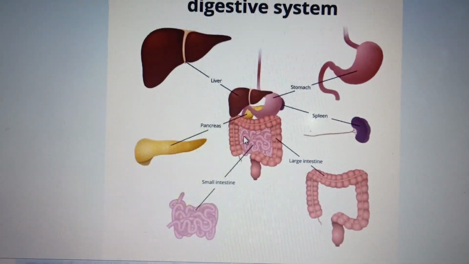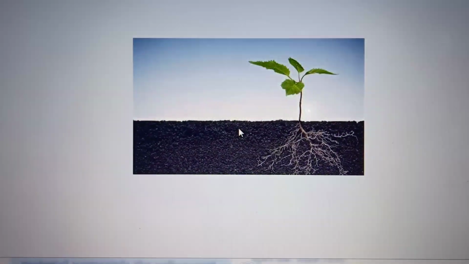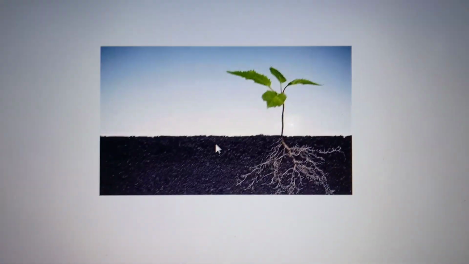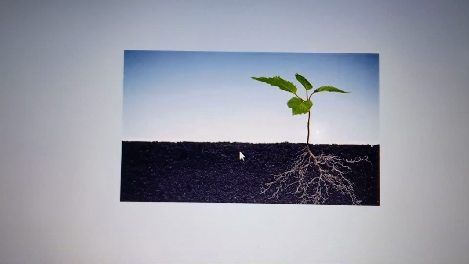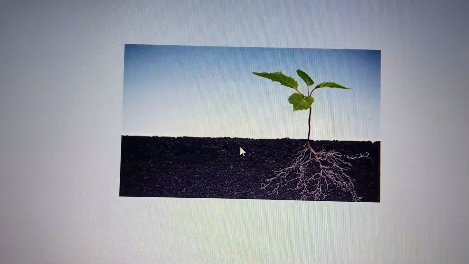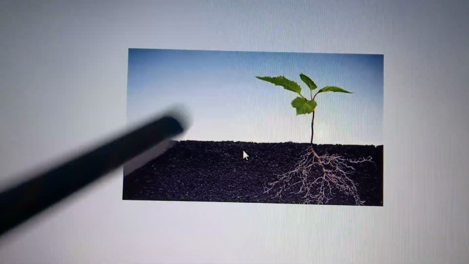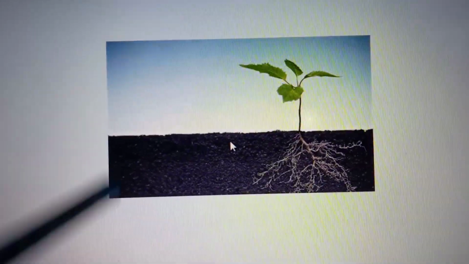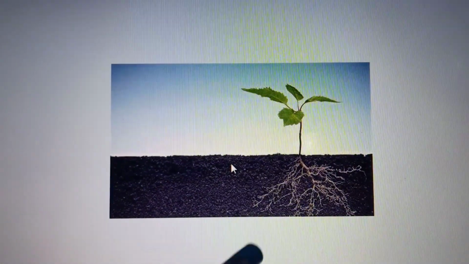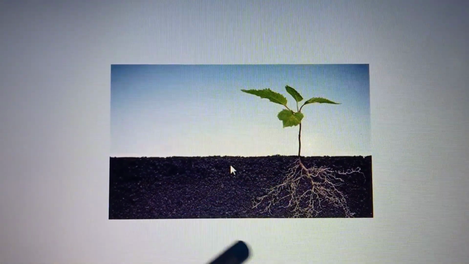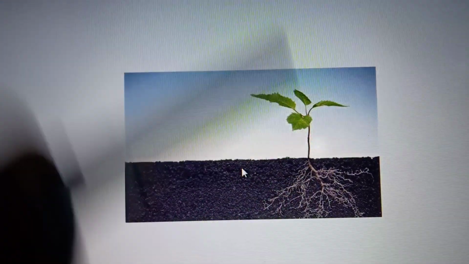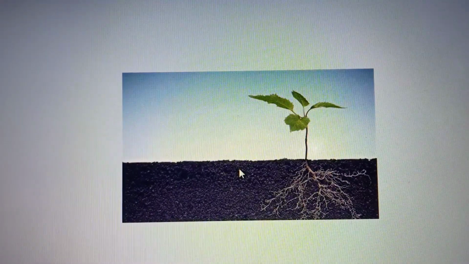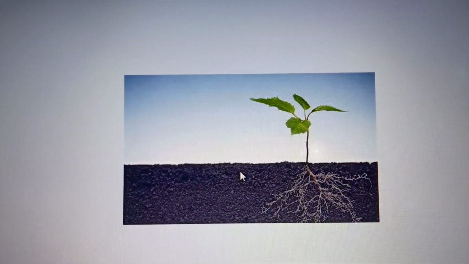In plants also the same thing happens. For example, if I take a particular part, roots. Roots help in the absorption of water and minerals from the soil. We pour water, so it absorbs water and minerals from the soil, and it will be distributing them to the other parts of the plant.